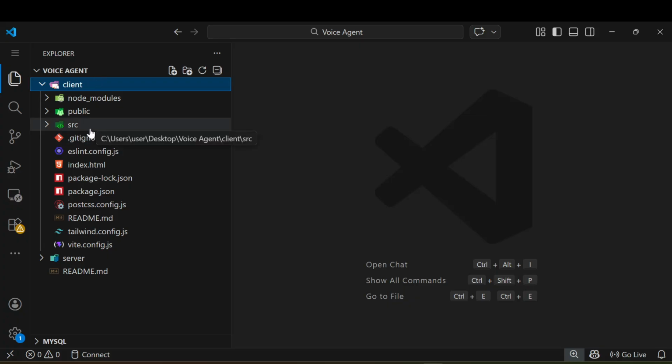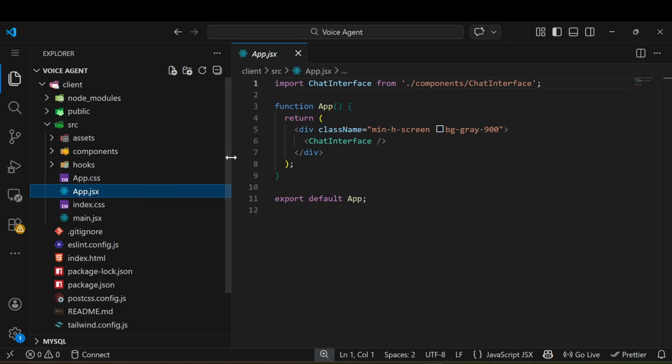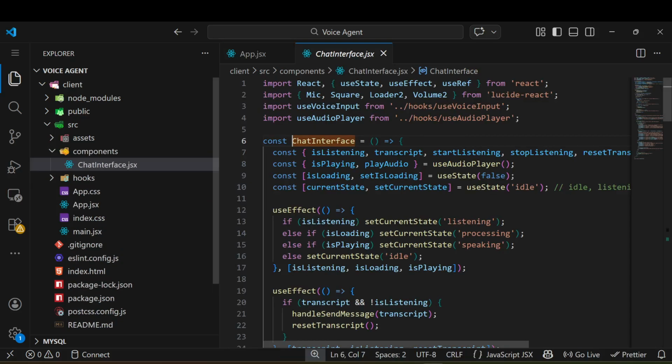So let me quickly discuss this at a high level only. I'm trying to explain at a high level, but you will get a clear understanding. There is a chat interface, which I created. Inside the chat interface you can see there is a useAudioPlayer hook that I created for playing the audio.